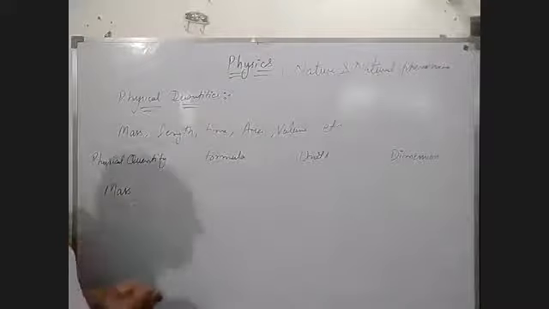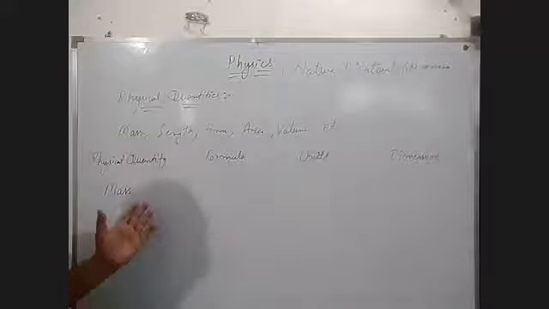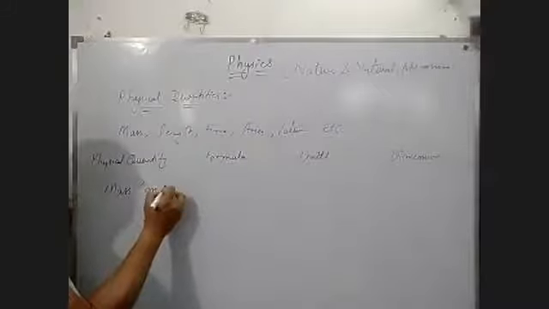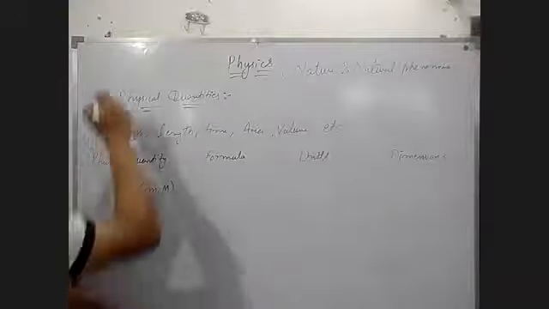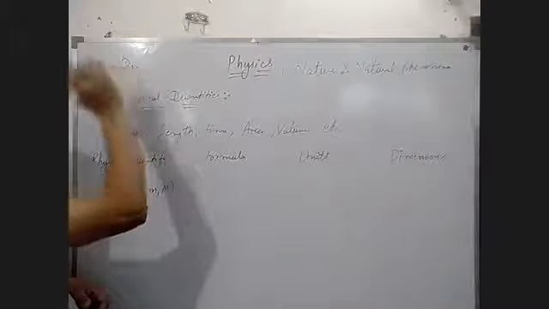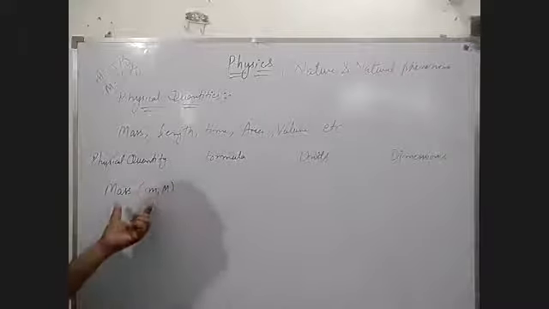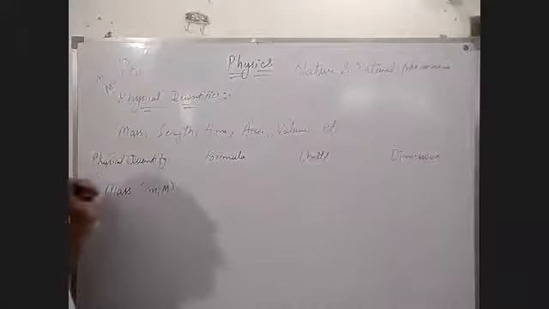You know very well that in ninth class you studied mass. Mass is denoted by m or capital M. You can use either of them for mass, like m is equal to 5 kg. You know this very well. And this is a single quantity. No formula is there. So you have to take a hyphen for that.